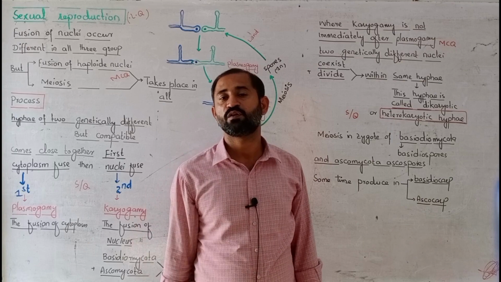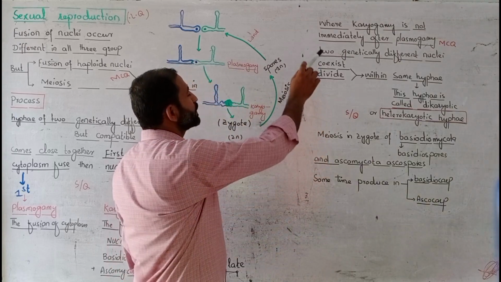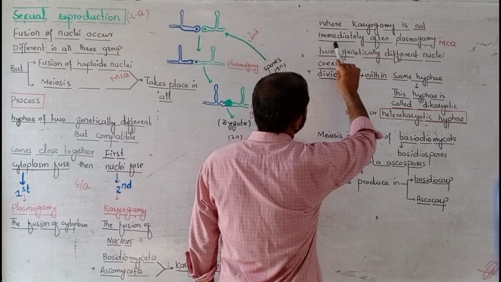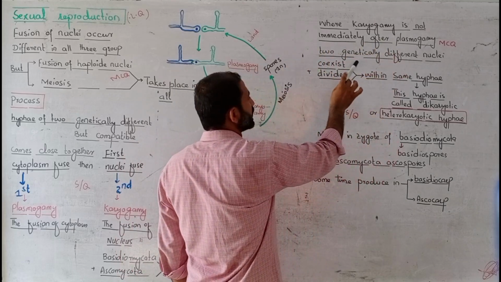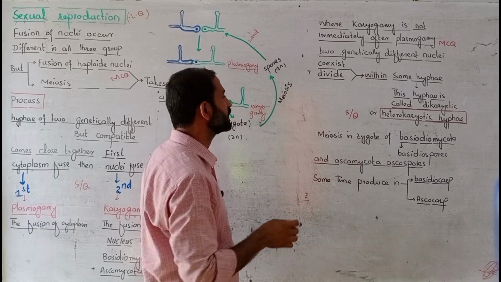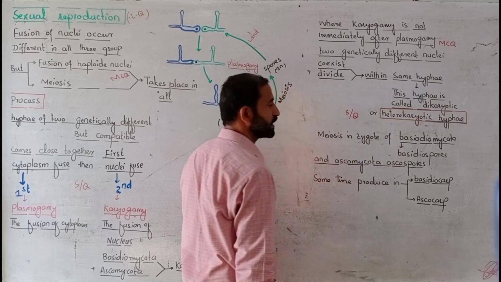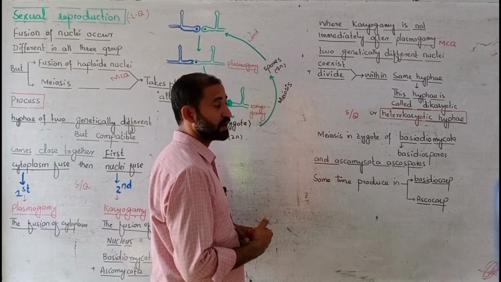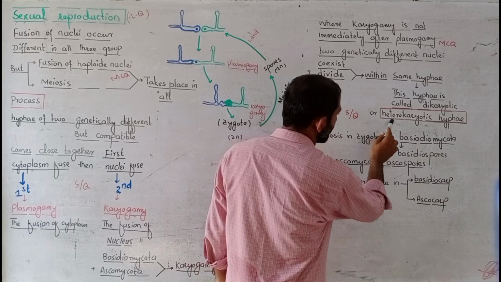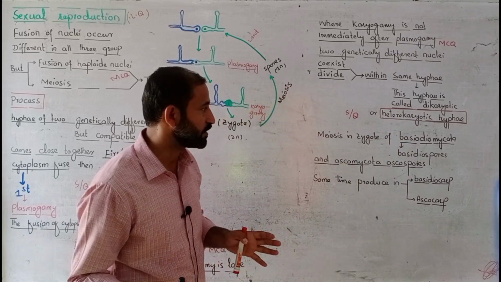Where karyogamy is not immediate after plasmogamy, two genetically different nuclei coexist and divide within the same hyphae. This will be called dikaryotic hyphae or heterokaryotic hyphae.